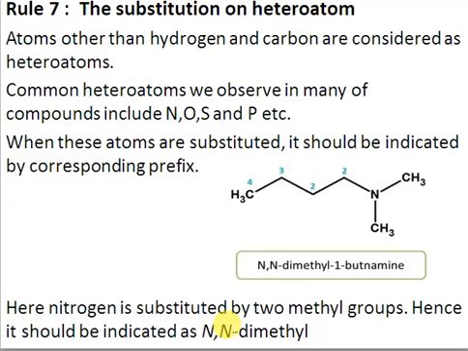So for a substitution on a heteroatom, if you have an oxygen with methyl, we'll write O-methyl, or S-methyl, right? So whenever there is a substituent on a heteroatom, those substituents are added as a prefix. In this case the name of this functional group will be N,N-dimethyl-1-butanamine. You see that the functional group is amine here, so the name ends with amine. Amine is actually the suffix for the amine functional group.